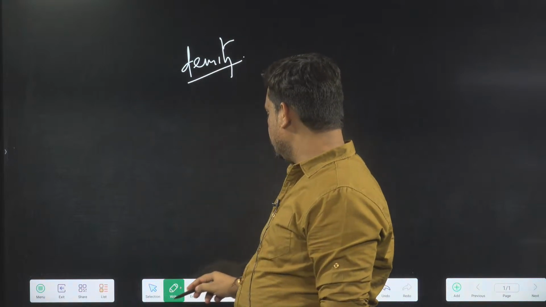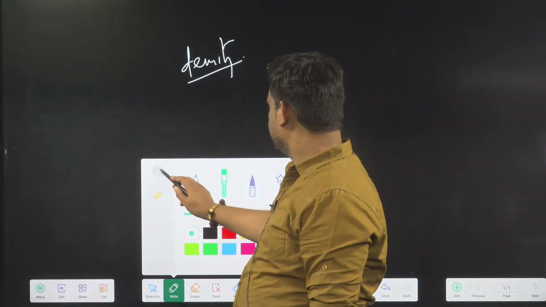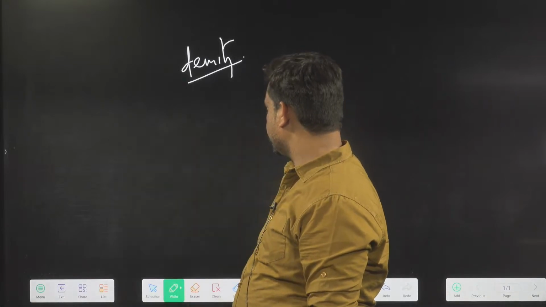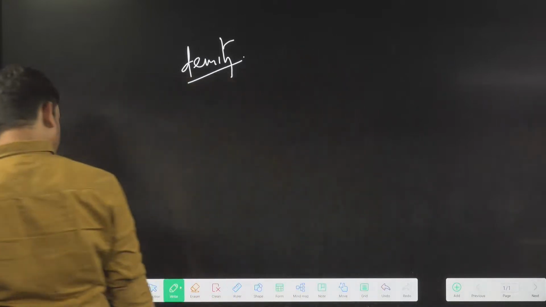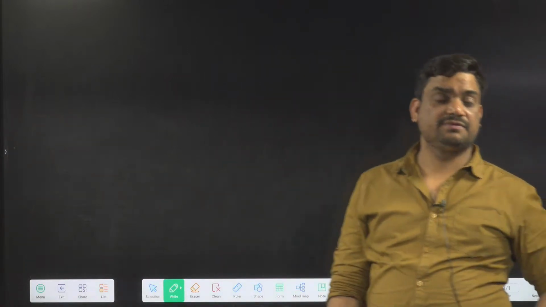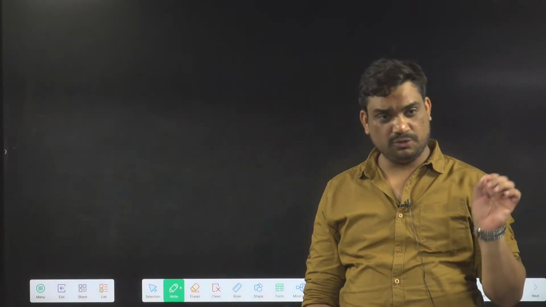In density, one question: fractional change in density. Okay, we have done that. Write one more question. We can write one more on the density, the density of a material.